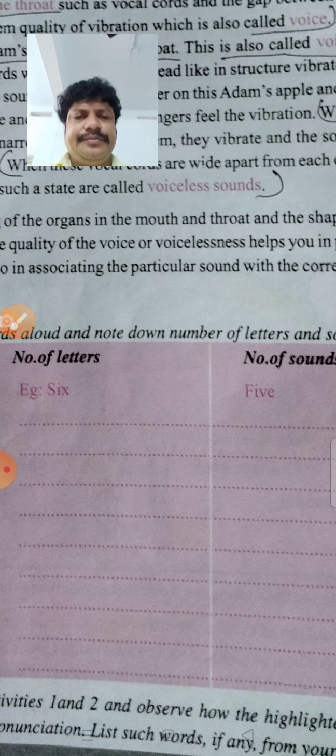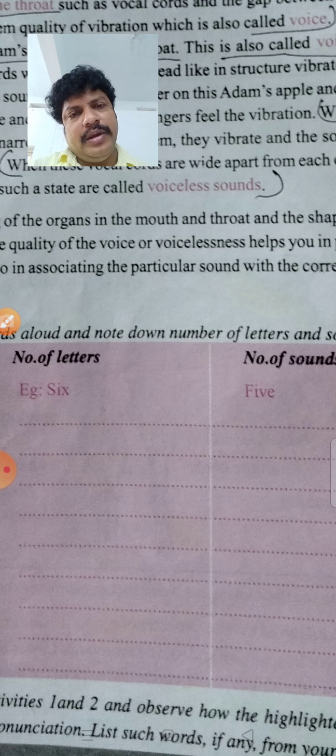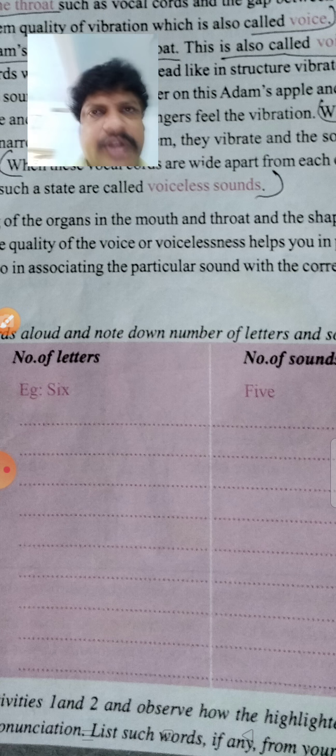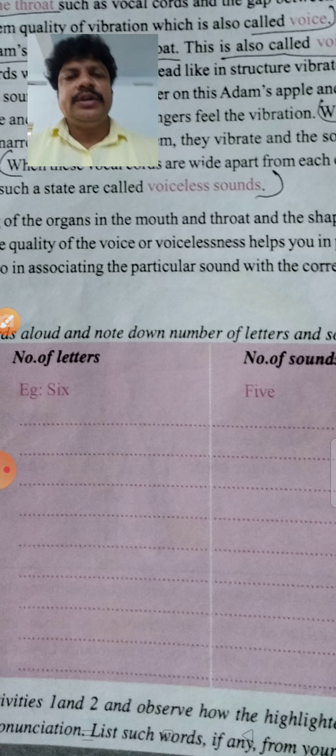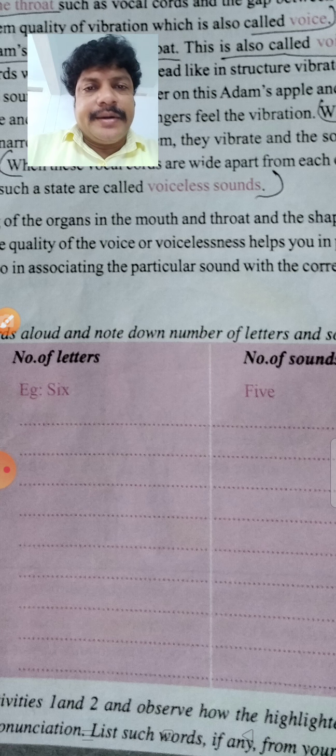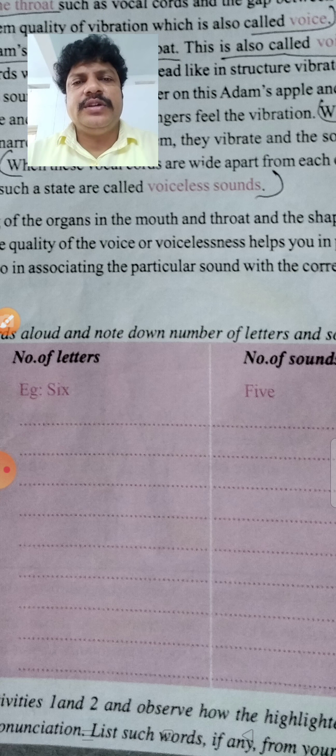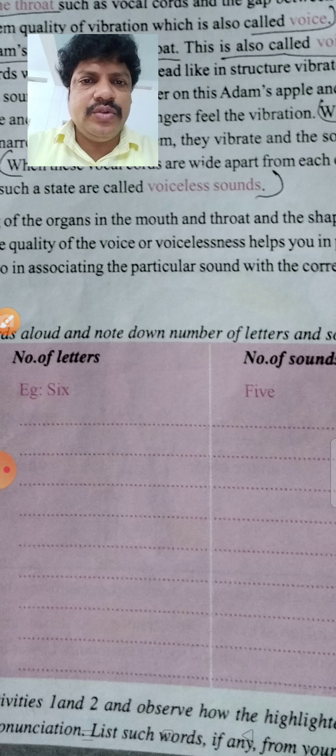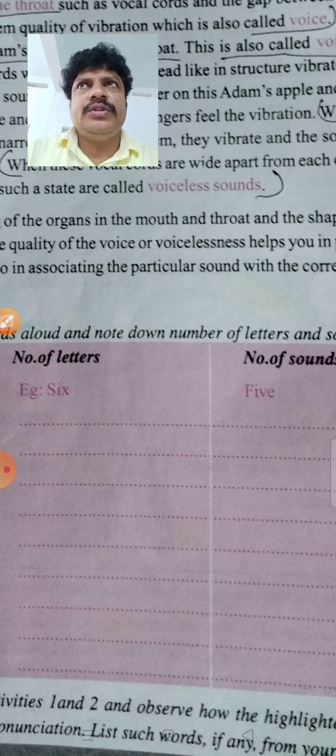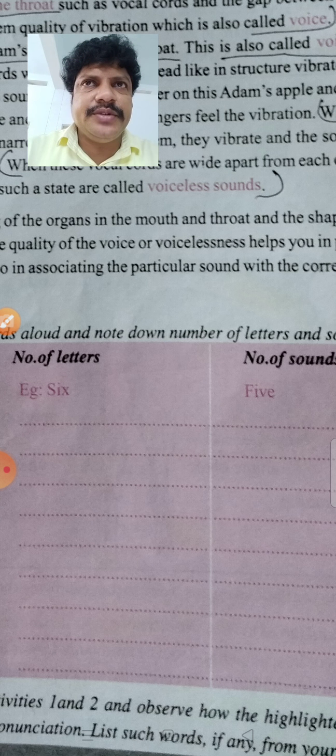So with the sound system, you can observe voiceless sounds and articulatory organs. What are articulatory organs? Actually, the organs in the throat or mouth which are useful for pronouncing speech sounds are called articulatory organs. Articulatory organs are divided into two types: mouth organs and throat organs. In that, these organs are also active articulators and passive articulators. Two types of articulators are there.